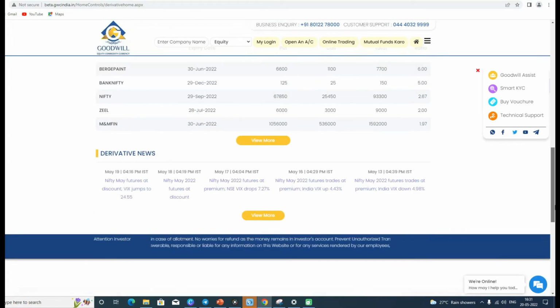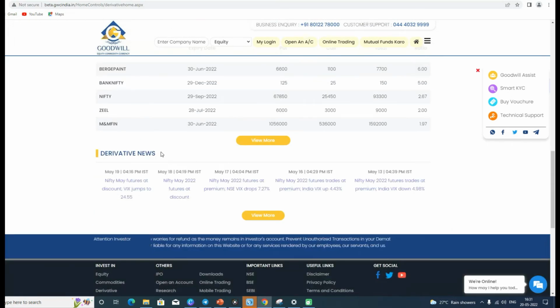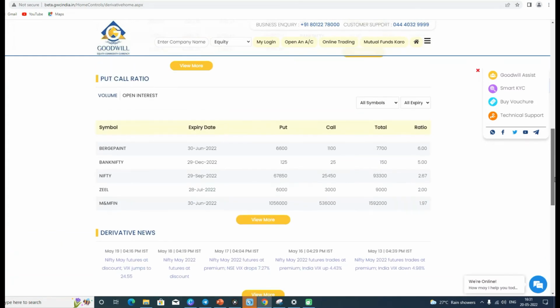And other than that, you can get the news about the derivatives, as we can see over here in this column, like basically these. And you can view more of the news if you want to.